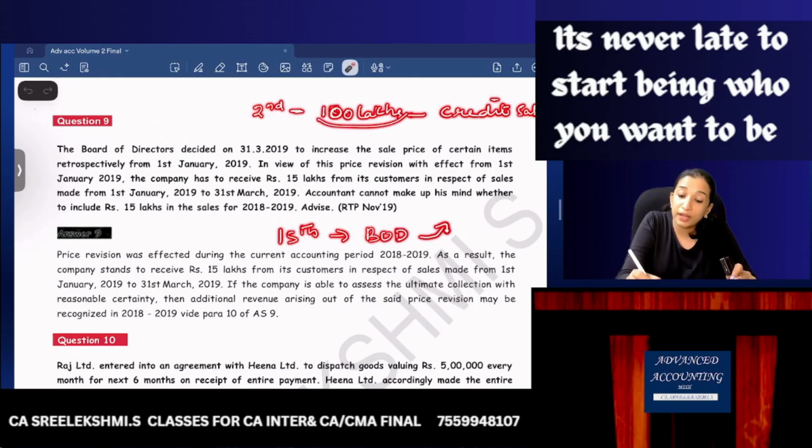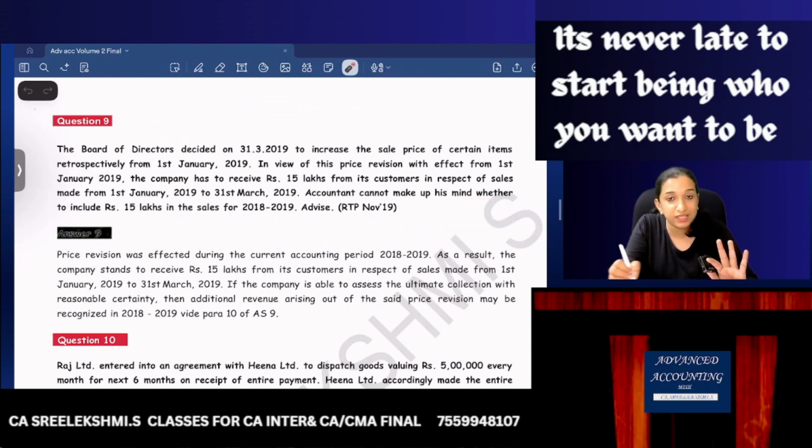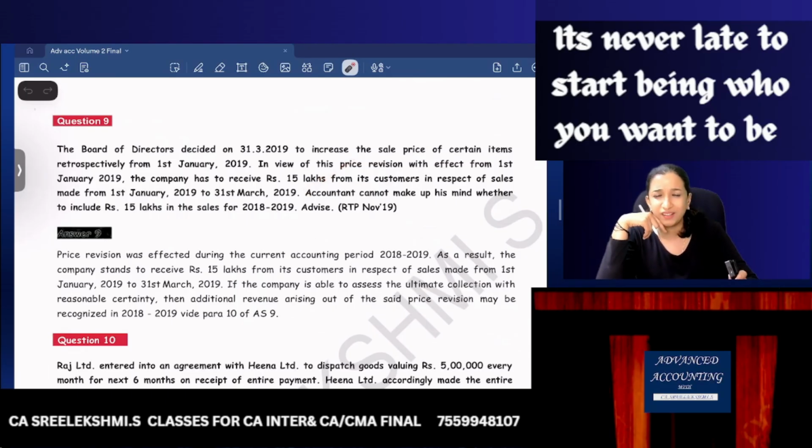What I already sold for 100 lakhs, I retrospectively revised to 115 lakhs. So now the company should receive 100 lakhs from the customer plus 15 lakhs revision, so the customer should pay 115 lakhs. These figures, 100 and 115, were my examples. So here just 15 lakhs addition is receivable from the customer. What do you think? Will the customer pay the amount?